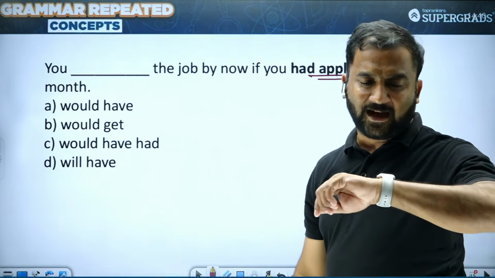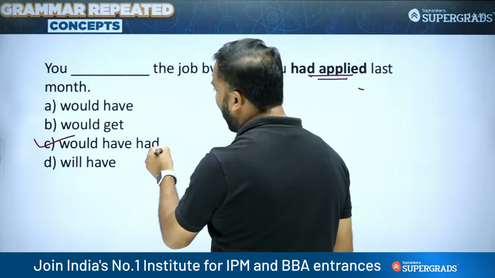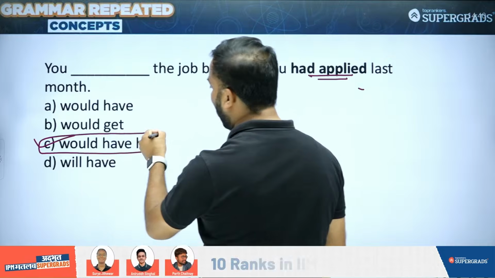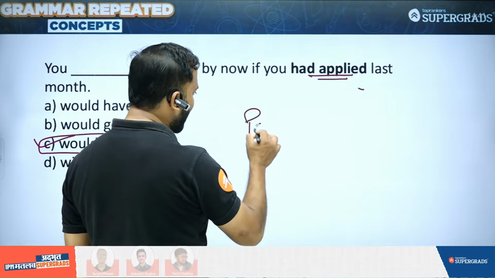Where do you see that? You see that, students, in only option C. You would have had the job if you had applied last month. So again, something of past conditional.